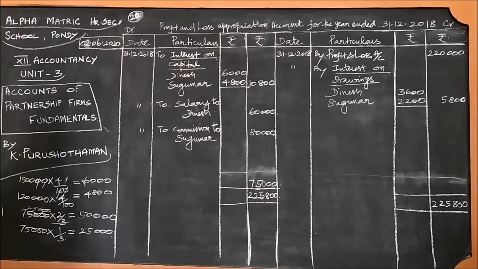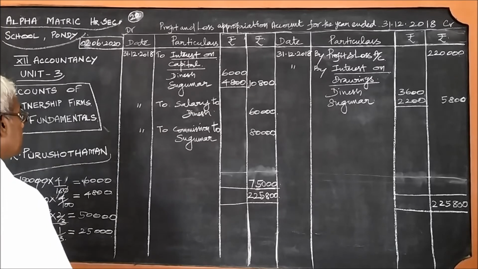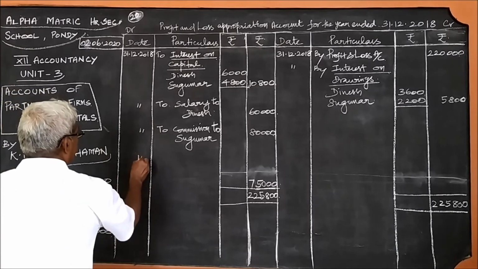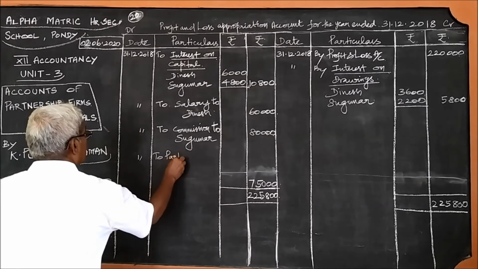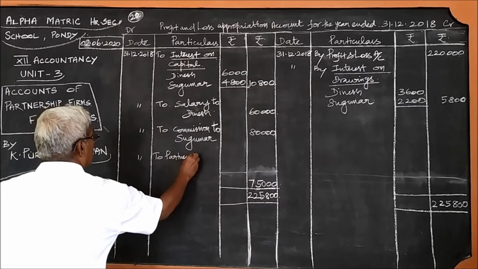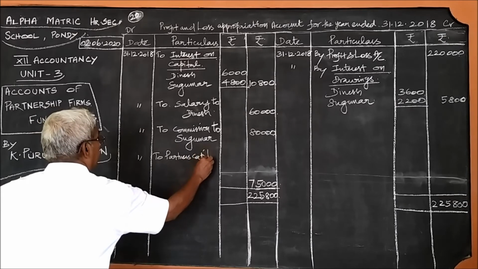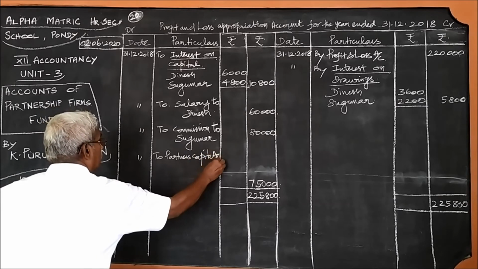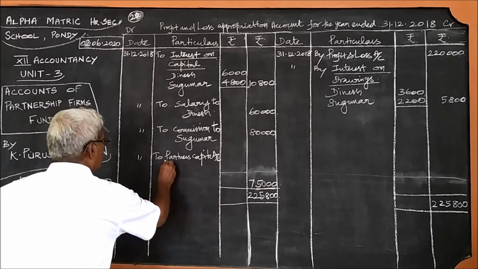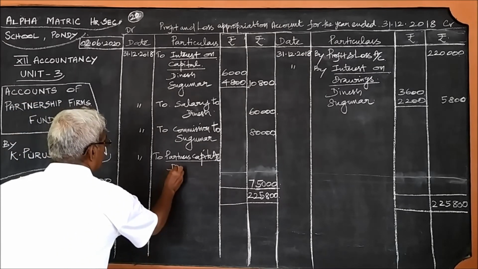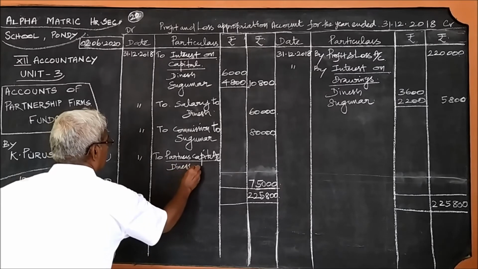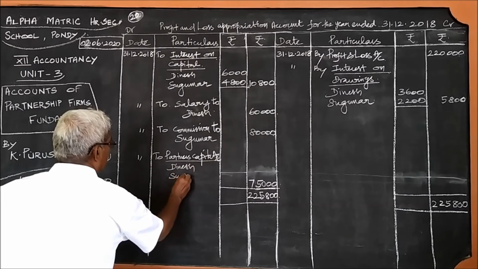This must be divided among the partners. What should we write for this? To partners' capital account. The first partner, Dinesh, second partner, Sukumar.